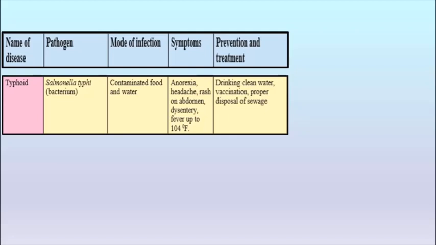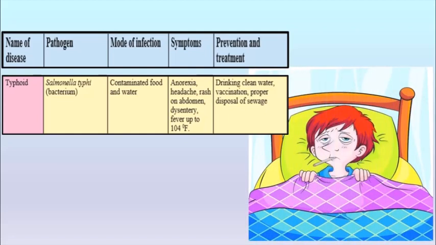Now, how can we prevent this disease? We can prevent it by drinking clean water and maintaining proper hygiene. Disposal of sewage is also very important. Disposal of sewage plays a very important role in rural areas. Well, in urban areas, we have proper systems for disposal of sewage, and also taking proper vaccination on time. So, if you follow all these things, you can avoid such types of diseases.